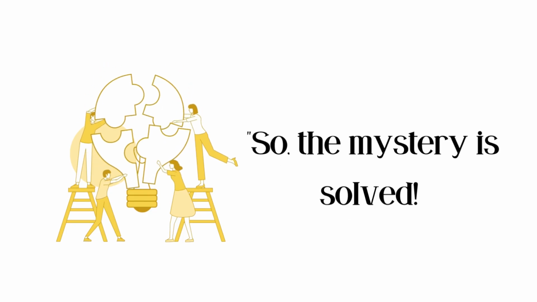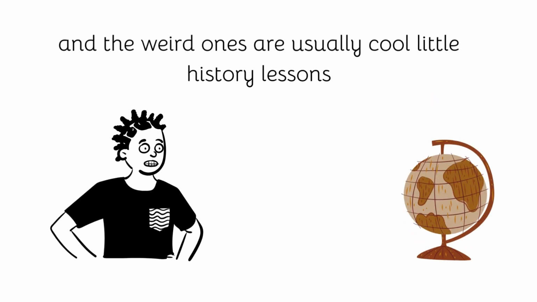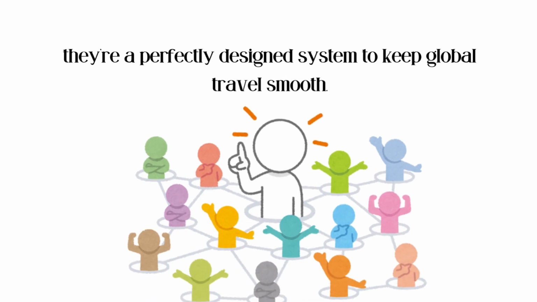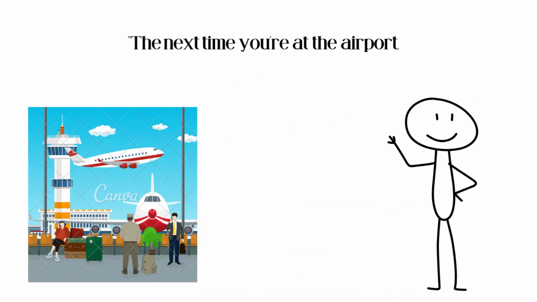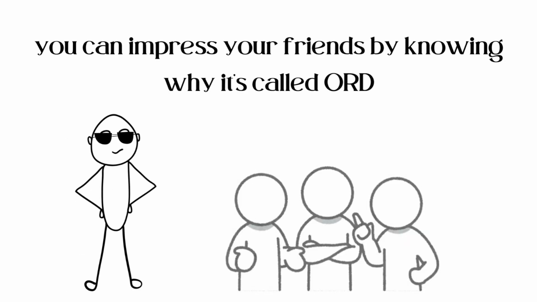So the mystery is solved. Three letters gives the whole world enough combinations. Most codes are simple abbreviations, and the weird ones are usually cool little history lessons. They're not random. They're a perfectly designed system to keep global travel smooth. The next time you're at the airport, you can impress your friends by knowing why it's called ORD.